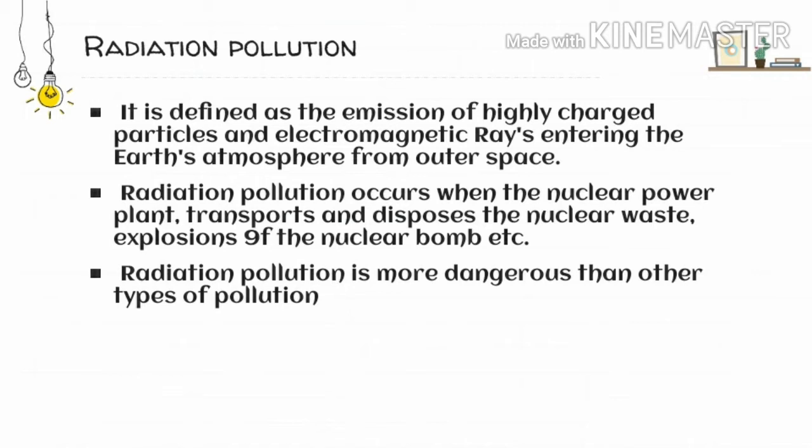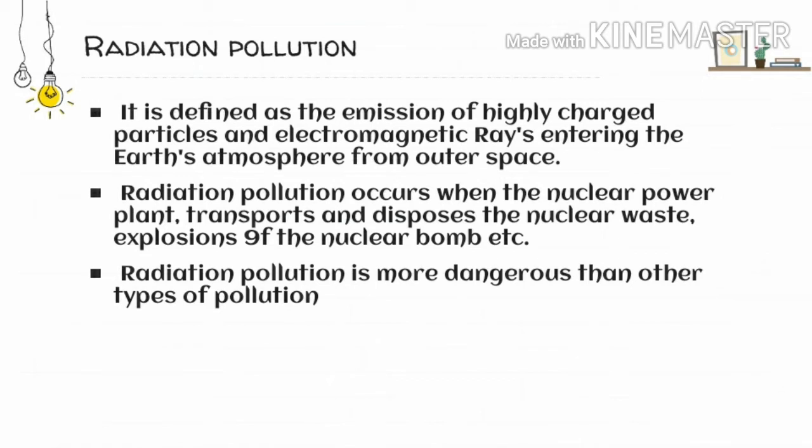This radiation pollution that we are talking about can occur in a nuclear power plant. It occurs when the radiation-creating element is being transported or disposed of. At that time nuclear radiation pollution occurs. Or when the radioactive elements are emitted when a nuclear bomb explosion takes place, then we say that radiation pollution has occurred. Not only that, when nuclear testing and nuclear accidents occur, at that time also nuclear pollution or radiation pollution takes place.